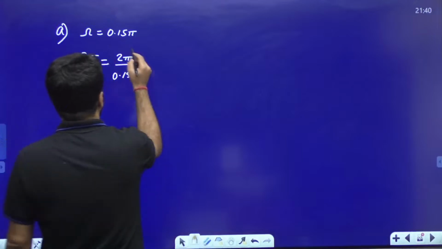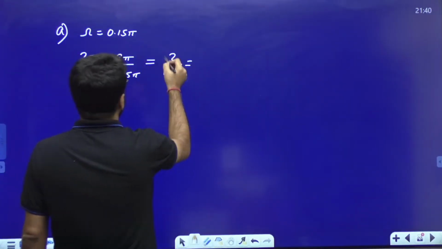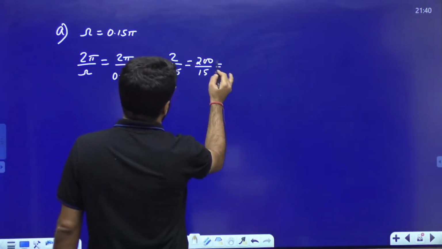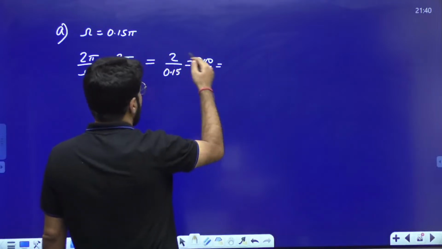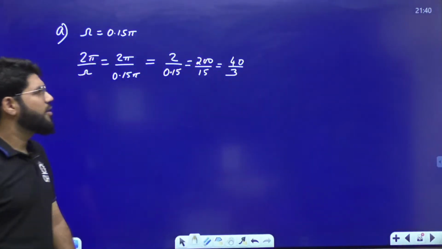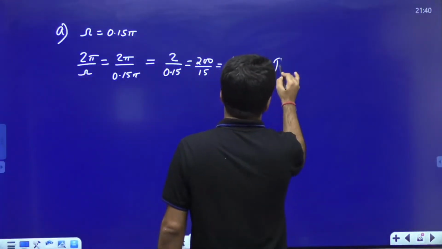So 2 pi by omega, pi cancels. This is 2 divided by 0.15, or you can further cancel it like 200 by 15, or write it in the smallest ratio form. So it is 40 divided by 3, cancelled with 5. It is 40 by 3. Now whether it is rational, yes.